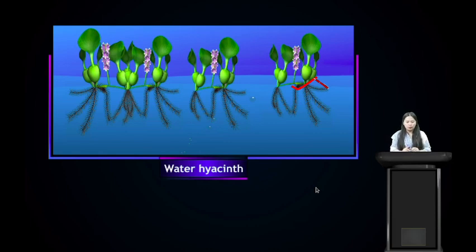Now when it grows, this plant will cover the whole pond. It forms a canopy and does not allow sunlight to pass through the water. So the other plant species which live under water may not get sufficient sunlight to grow. So this is also another example of an invasive species, because they affect the ecosystem and the growth of other plant species.